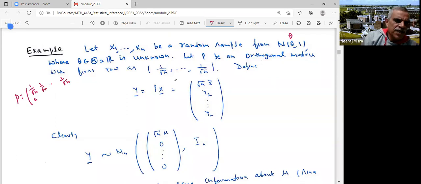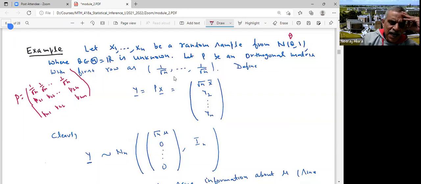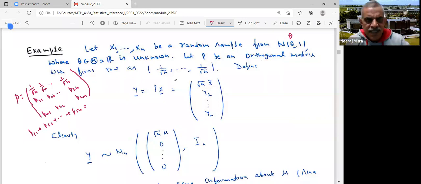Suppose my next rows are P21, P22, P2n, and so on up to Pn1, Pn2. This is an orthogonal matrix. First, let me ask a question. What would be Pi1 plus Pi2 plus Pin? That means the row sum of each of these rows. How much would that be? Can anyone tell, given that P is orthogonal?